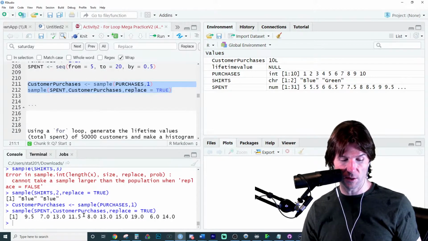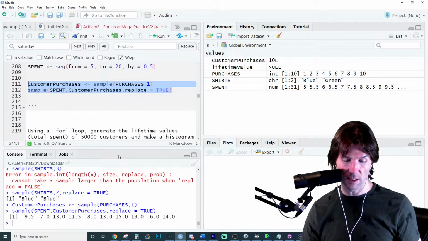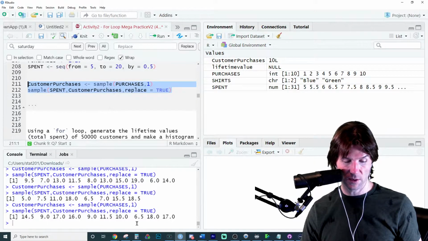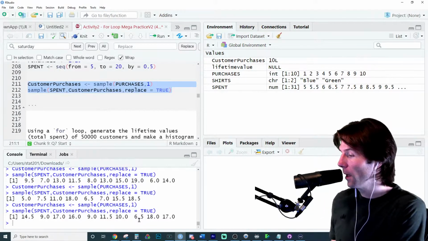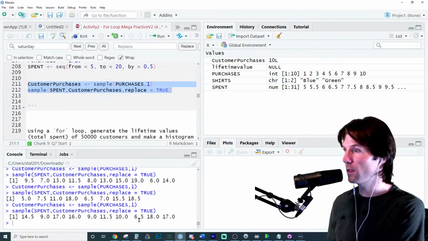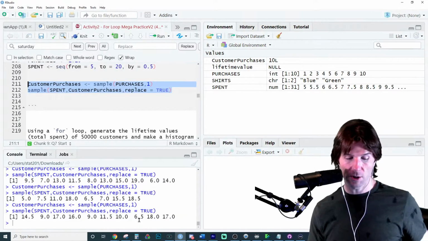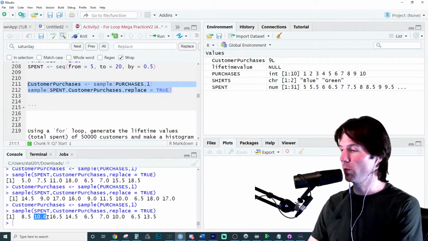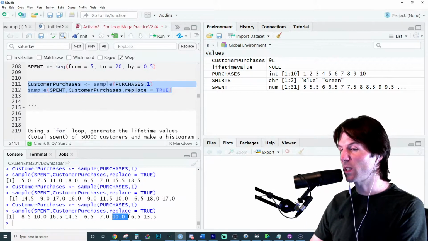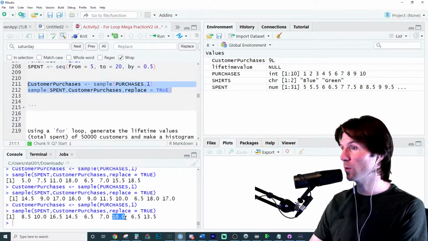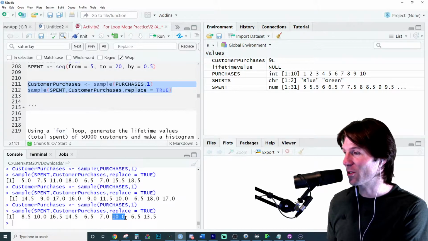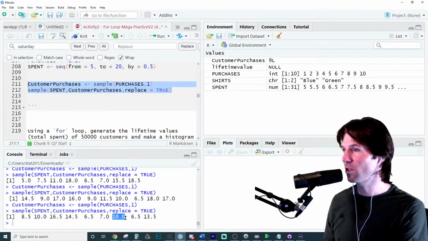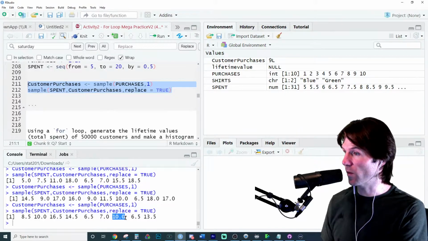We might see it in this vector because it's kind of long. I don't see it. You might eventually see that the value is used twice because the value can be sampled again. Hopefully we get one where it shows. Oh, here we go. With replace equals true, someone could spend $10 on an item and then spend $10 on another item. If we do replace equals false, then once you spend $10 on an item, you can't buy another item that's $10, because that's already been sampled as a possible value. The probabilities are equally spaced for all of these.